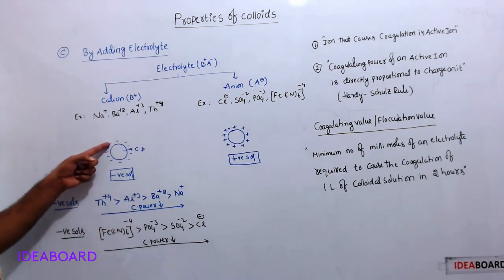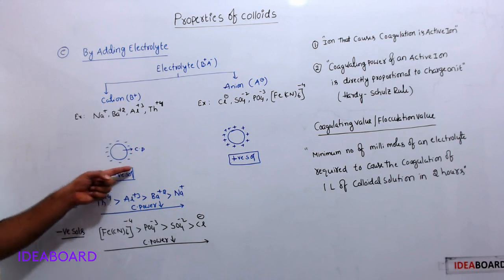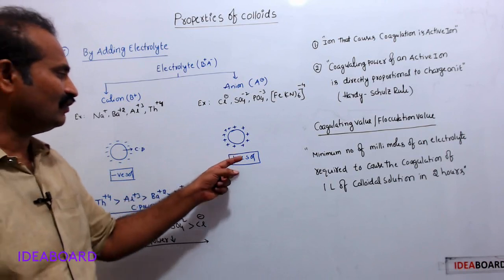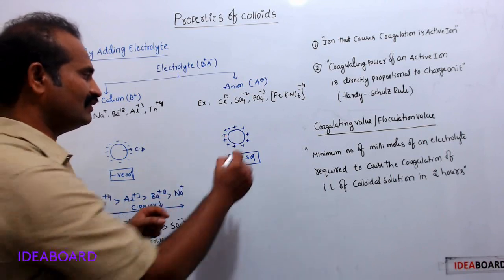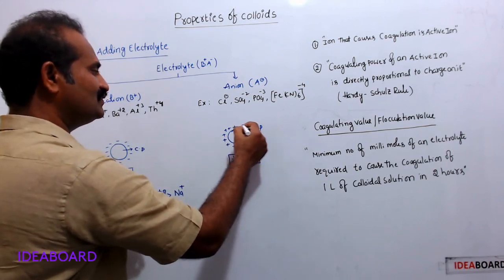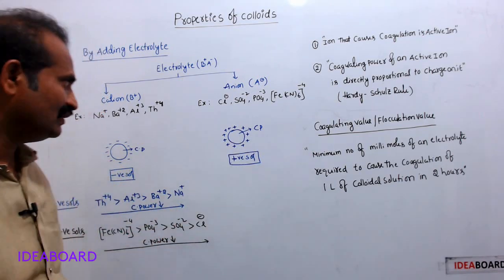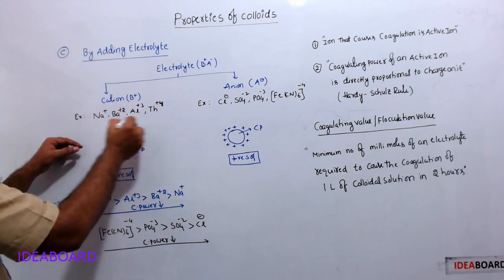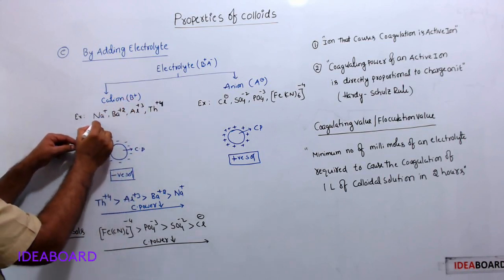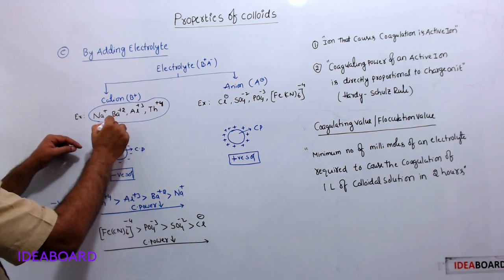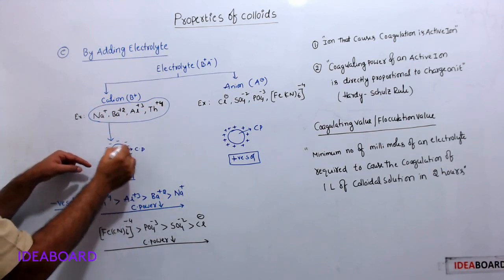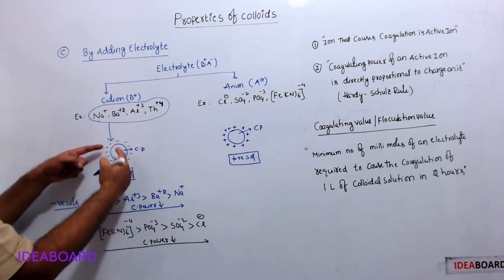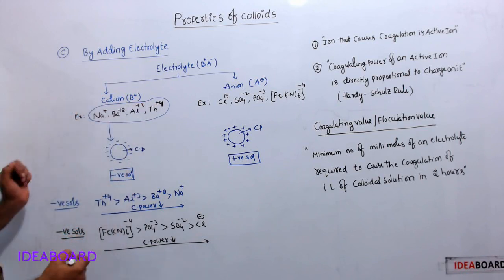Negatively charged particles adsorbed over the colloidal particle, hence it is a negative sol. Over this colloidal particle, positive charge is there, that's why it is a positive sol. Now here, these ions may neutralize the negative charge. This negative charge on the colloidal particle is neutralized by these positive ions.